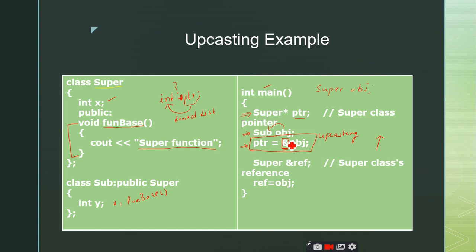Yes, sir. Clear. So forget about what the output of this particular program will be. All these things, forget about this. But you are able to understand the concept from these few lines. You are able to store the address of the object of the subclass inside the pointer of the superclass. This is what is upcasting.